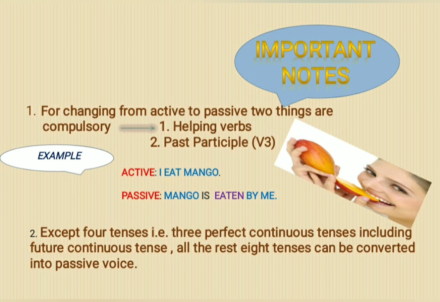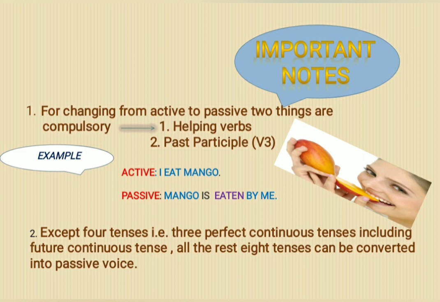I eat a mango. In this sentence, you see that there is no helping verb. But when you convert this sentence into passive voice, you get a mango is eaten by me.